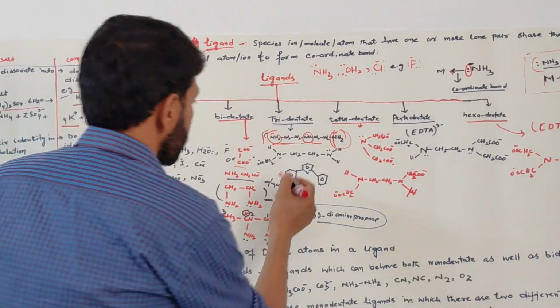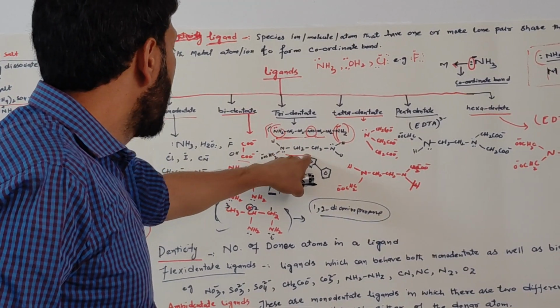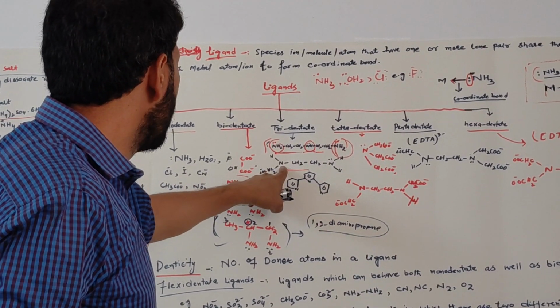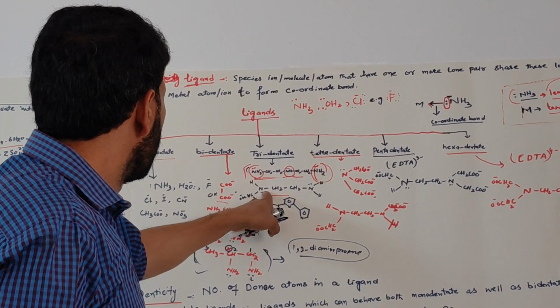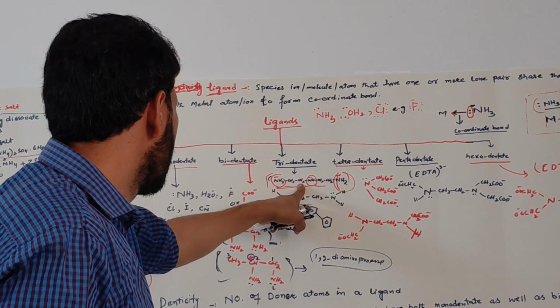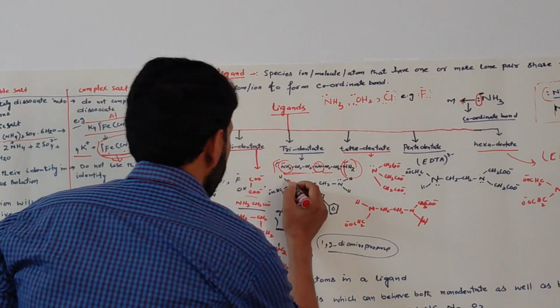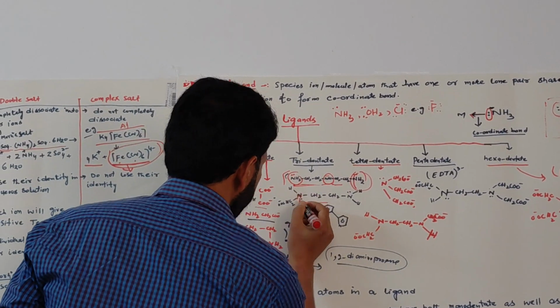Another example is ethane monoacetate. This is another example of a tridentate ligand, that is, it has three donor atoms.